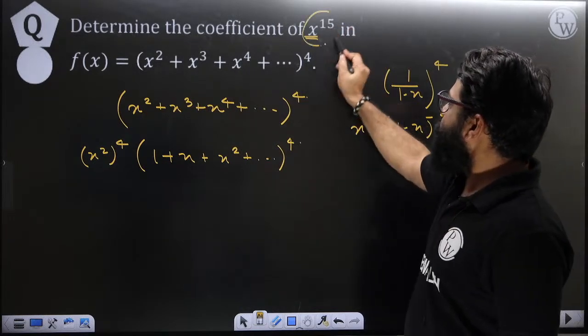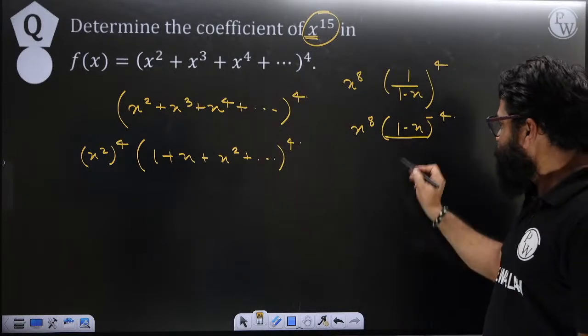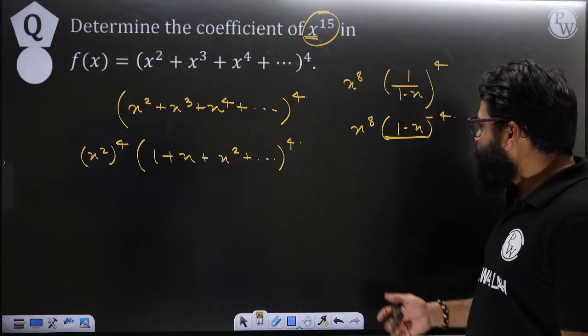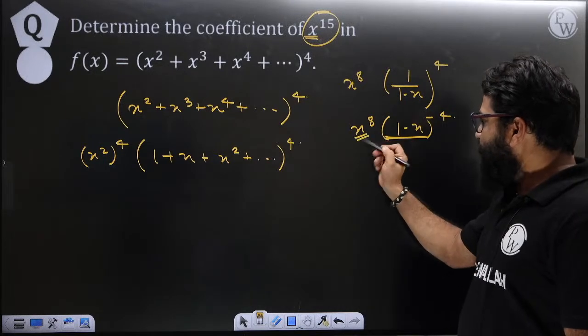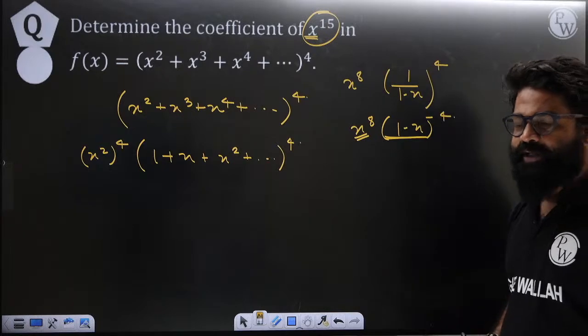You need the coefficient of x raised to 15. So how much will you be withdrawing from here? That will become x raised to 7. See, when x raised to 8 multiplies with x raised to 7, it gives x raised to 15.